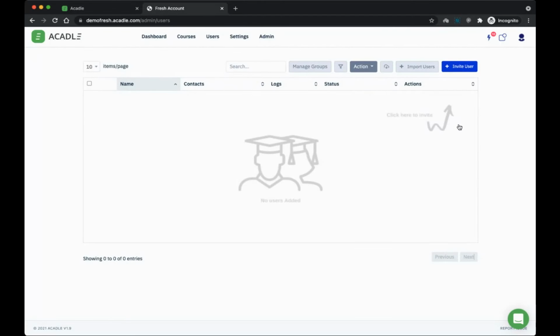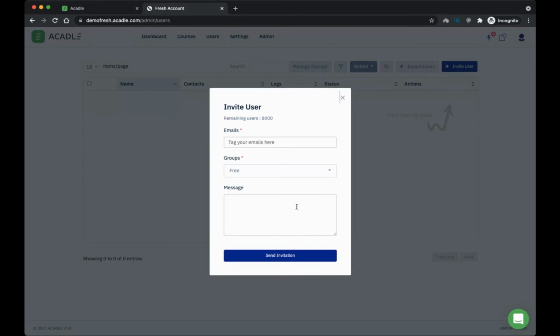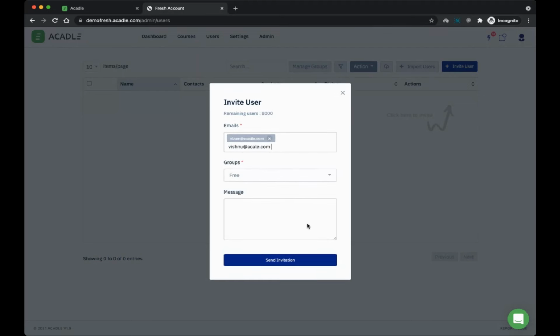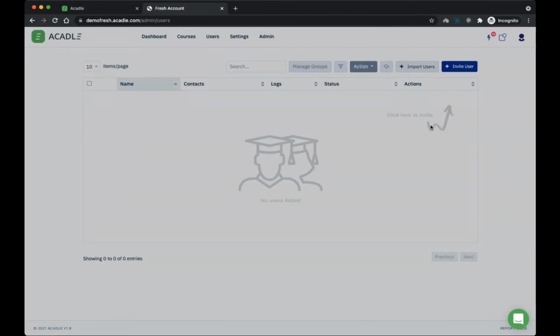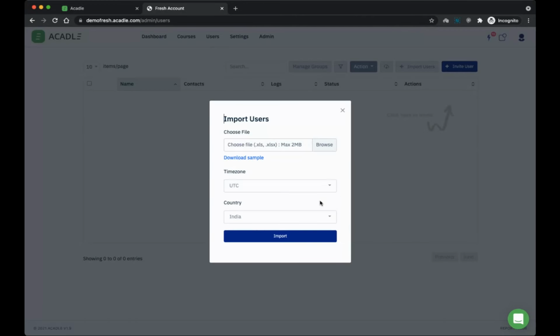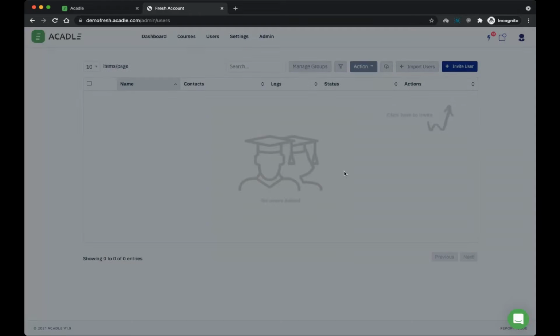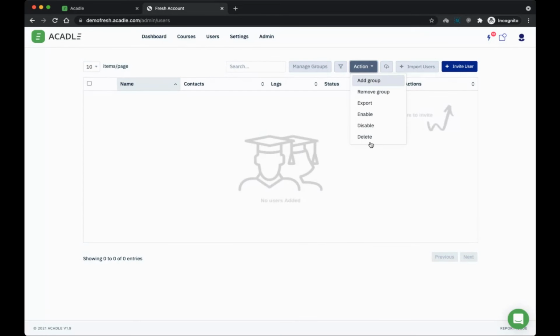If I want to invite users, I can click on invite user. I can enter multiple email IDs here, nisam@academy.com, Vishnu@academy.com here, etc. And I can also choose to which group I should be adding them. So here you can control while inviting, or you can also import using an Excel sheet. So we have a sample here. You can do a bulk import if you have hundreds of users. You have multiple options here, so let's say if you have 100 people here, you can select those students and click do multiple actions. Like if you want to add them in bulk to a particular group, you can do that.